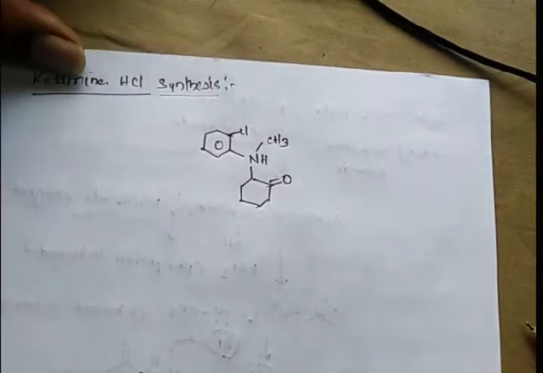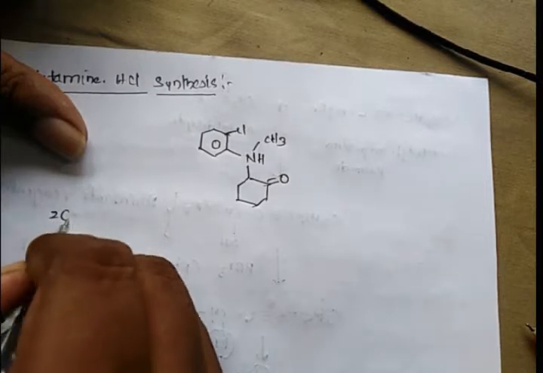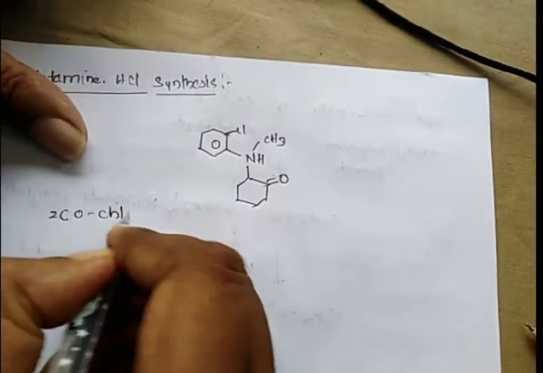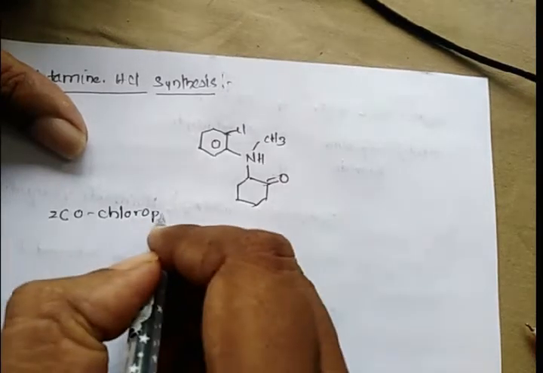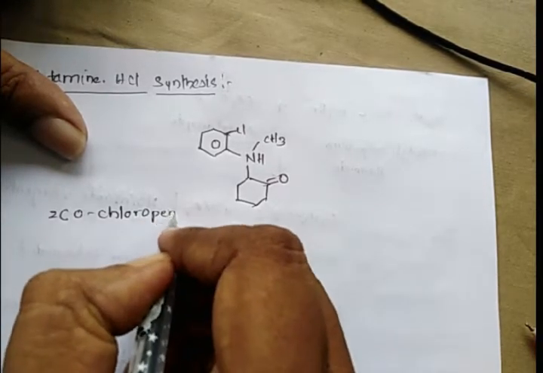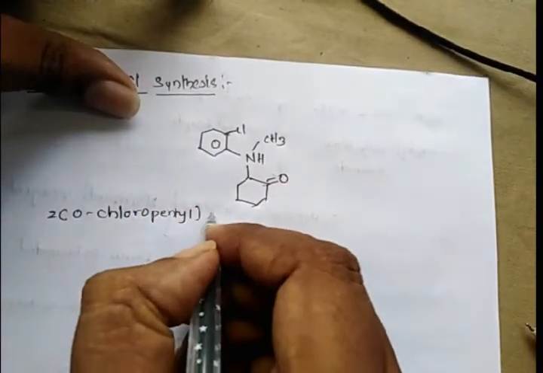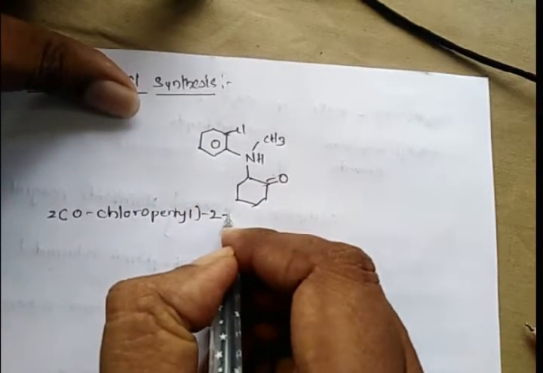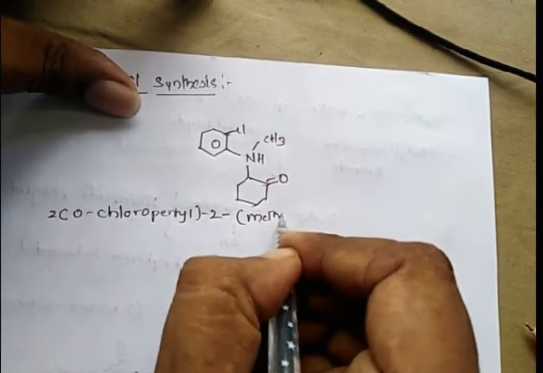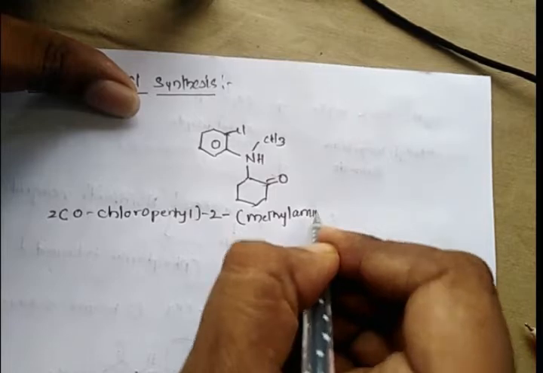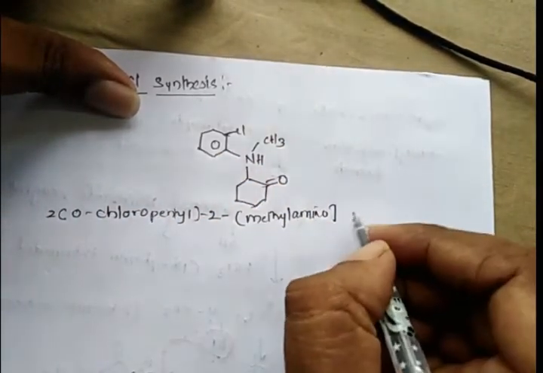So coming to the name, its name is 2-orthochlorophenyl-2-methylamino cyclohexanone. This is the 2-orthochlorophenyl, and this is the methyl amino group, cyclohexanone.